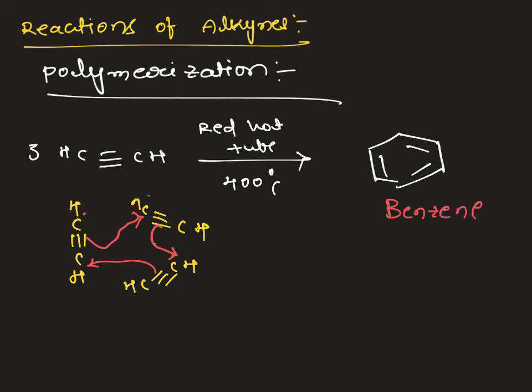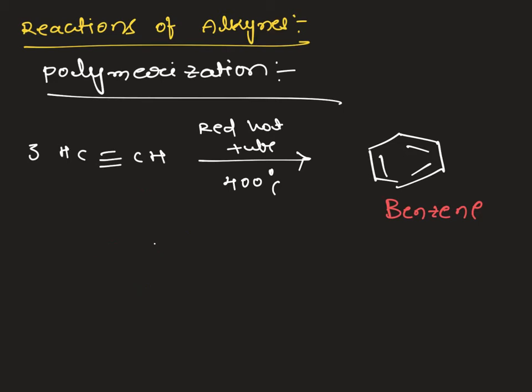Similarly, if we take propyne, which gives substituted benzene, I am taking 3 moles of propyne. Under the same condition, if we pass it through the red hot tube, it undergoes cyclic polymerization and gives substituted benzene.